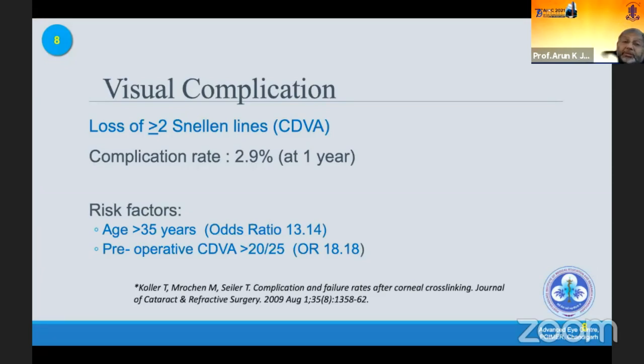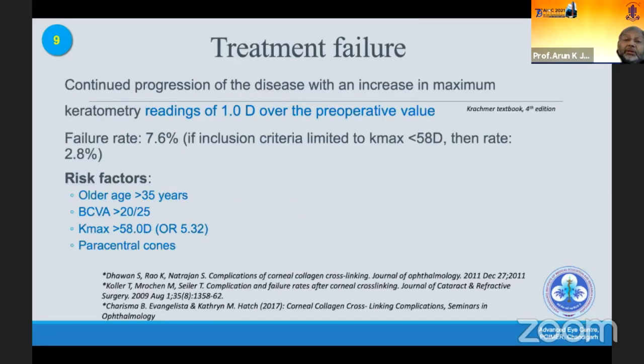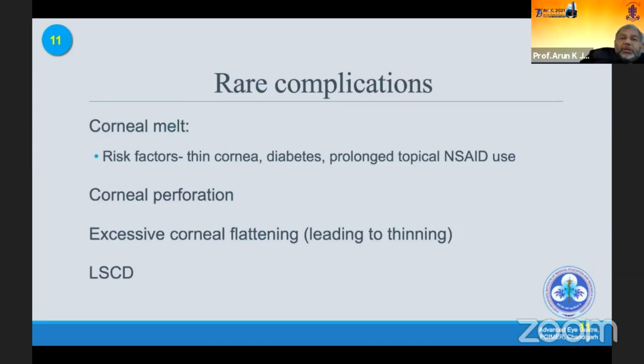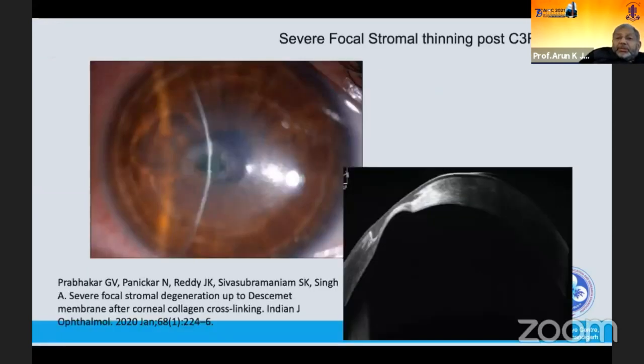Then there could be visual complications, where there's a decrease in visual acuity by 2 lines. Again, the risk factors are older age group and best corrected vision better than 20/25 preoperatively. There could be treatment failure of C3R, especially in older people where the Kmax is more than 58 diopters, and especially where the cones are paracentral. The rare complications are corneal melt or corneal perforation, excessive corneal flattening, or limbal stem cell deficiency. And this is one rare case where there is extreme stromal thinning following C3R.